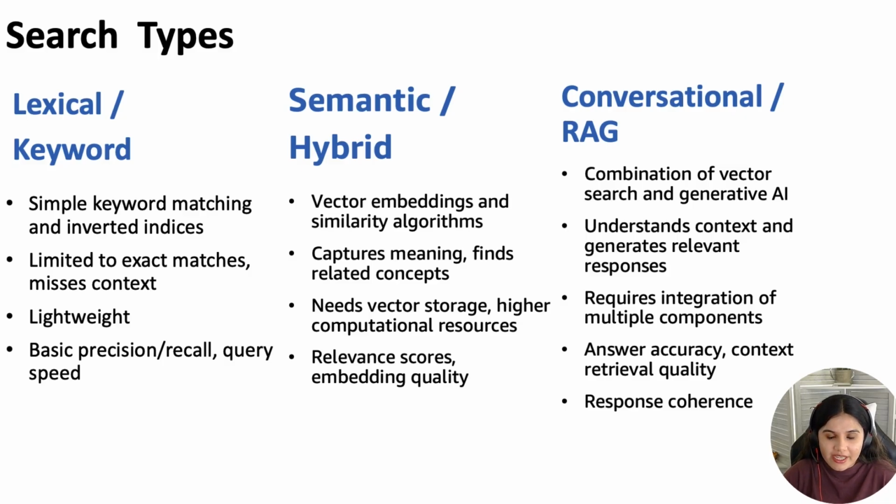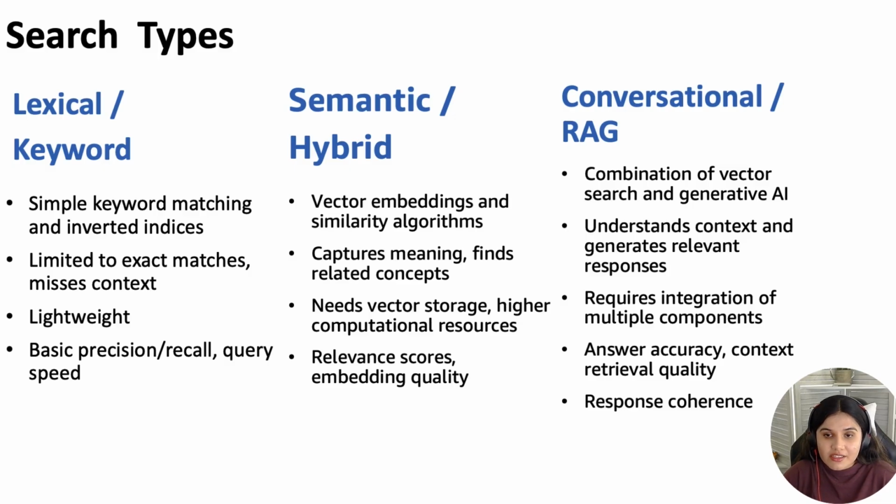Moving on to semantic and hybrid search. It elevates this experience by employing vector embeddings that capture meaning beyond the exact keywords, allowing your systems to understand related concepts even when the terminology differs. For example, a query for laptop not turning on might return helpful results about computer power issues. This is based on semantic similarity.